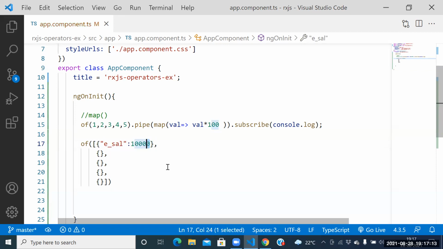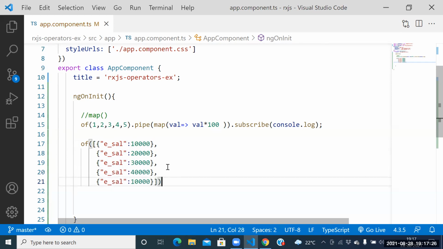So here itself, can I copy this information? Can I copy it again? Copy it here. We need to place it again. What do you want to place? 20,000. Here itself, what do you want to place? 30,000. Here itself? 40,000. Here itself? 50,000. So guys, this is the hard coded data now.